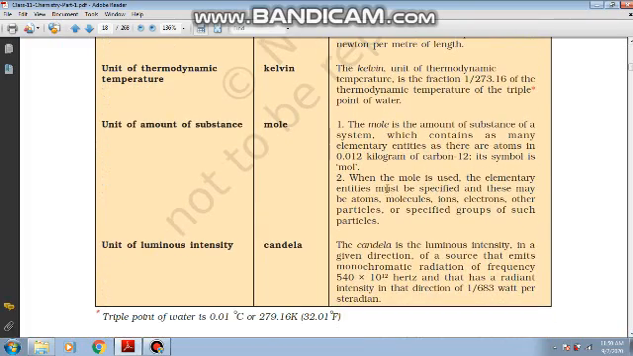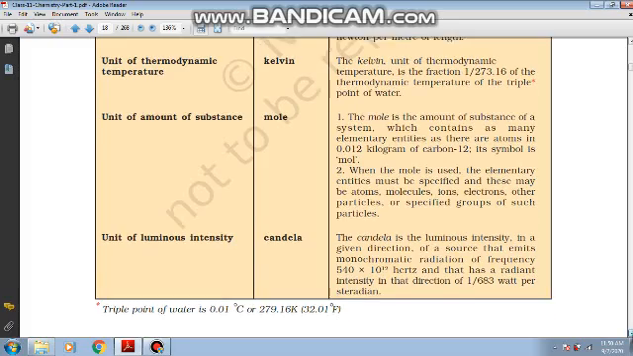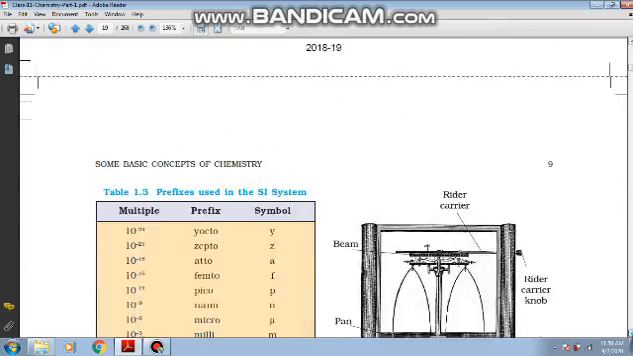Then when 1 mole is used, the elementary entities must be specified. It simply means you must tell whether you are measuring 1 mole of atoms, or 1 mole of molecules, 1 mole of electrons, or which particle you are actually counting. That has to be mentioned while using the term mole.